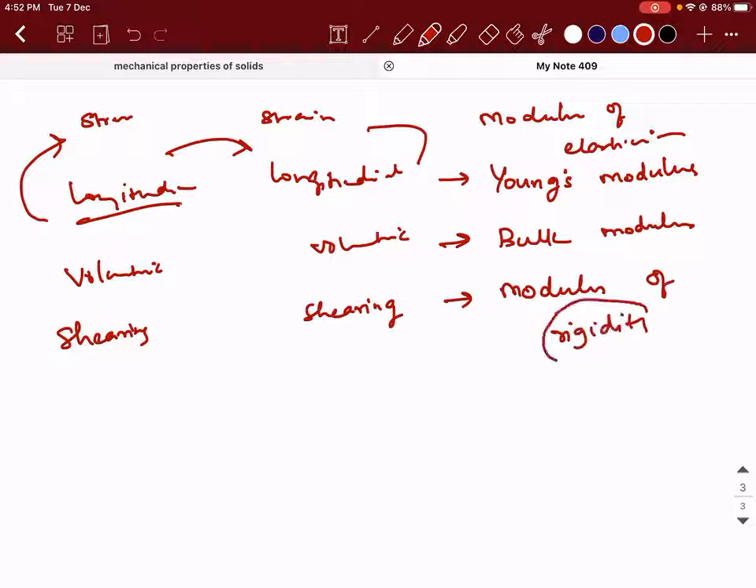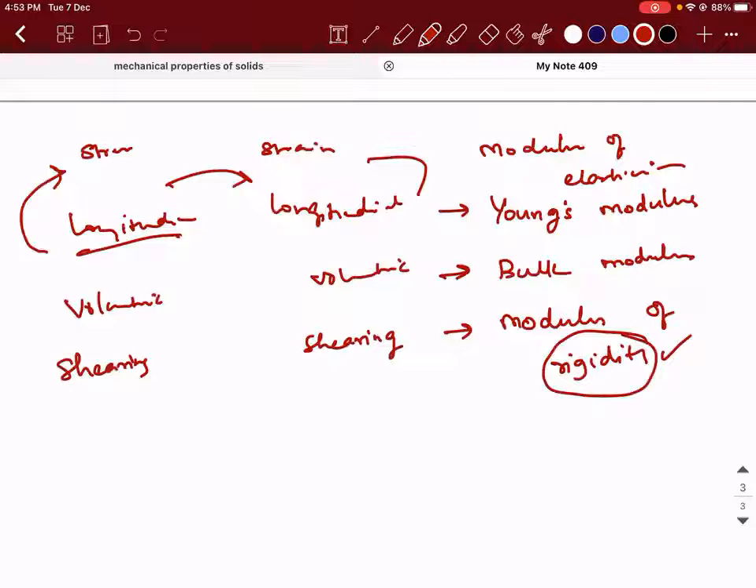Don't get confused. This is modulus of rigidity. Rigidity is generally defined for a tough elastic material, because here the change in shape is taking place. Generally, with respect to a rigid body, change in shape should not take place, but shearing stress and shearing strain will cause a change in the shape of the object. That is why we call it modulus of rigidity. Are you able to understand? So this is the simplest table that you need to remember to understand the whole chapter. Okay.